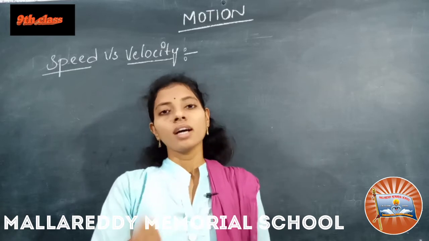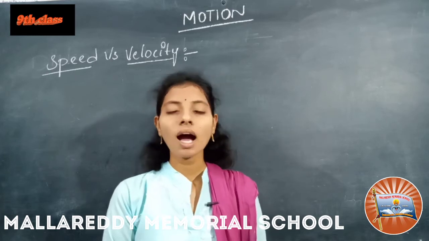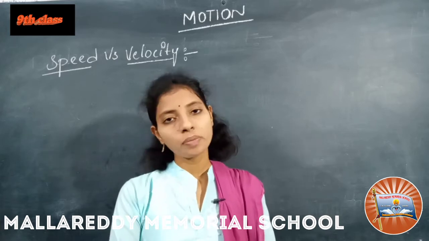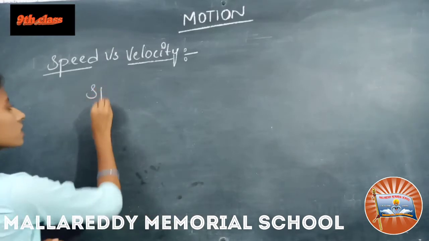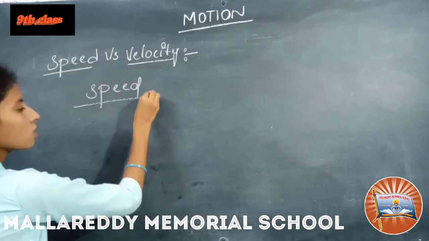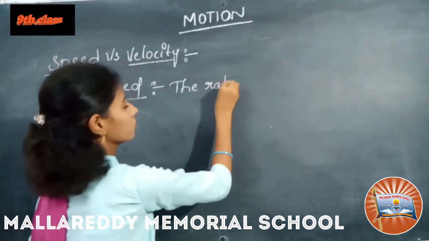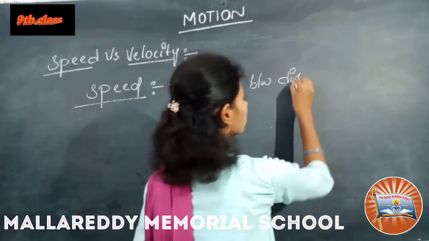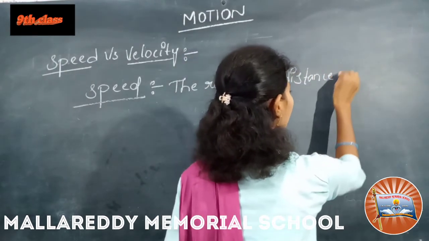But how do we say quantitatively the speed of the car or bike? With the help of speed and velocity, we can say the quantitative speed of the car or bike. So see here, I want to tell first speed. Speed is nothing but the ratio of distance and time.